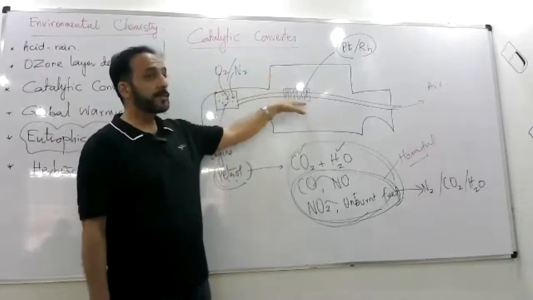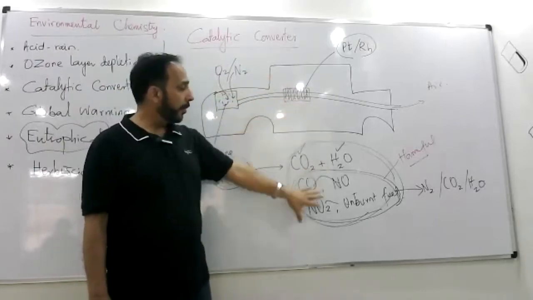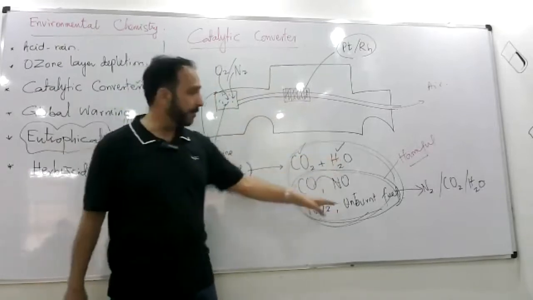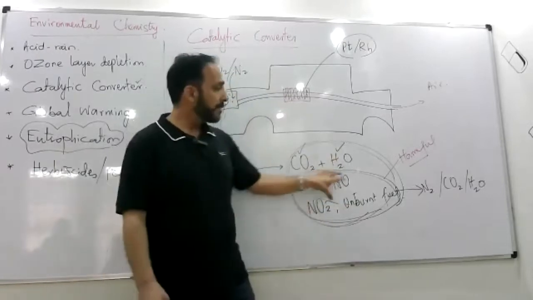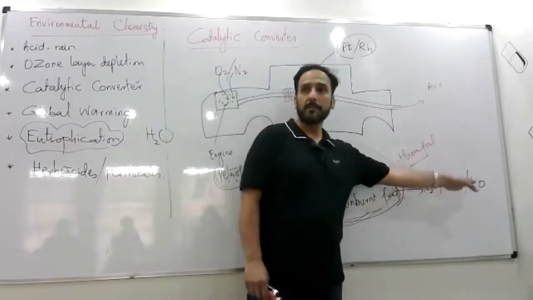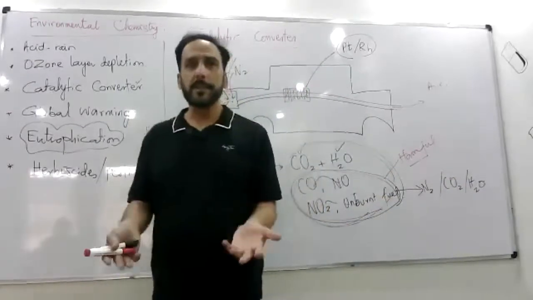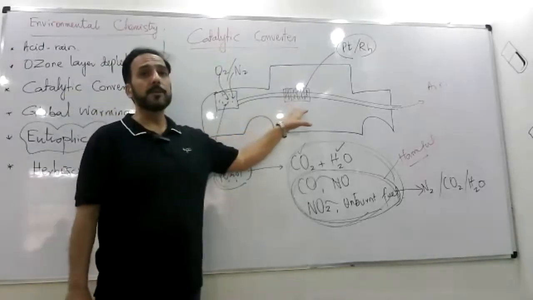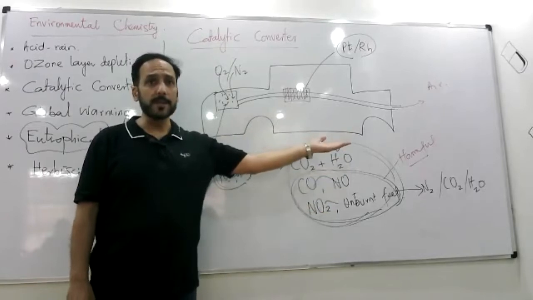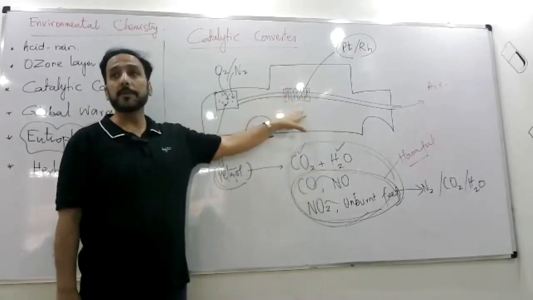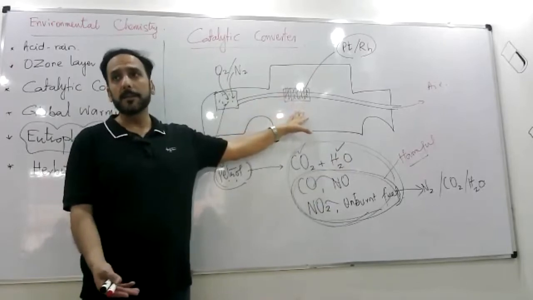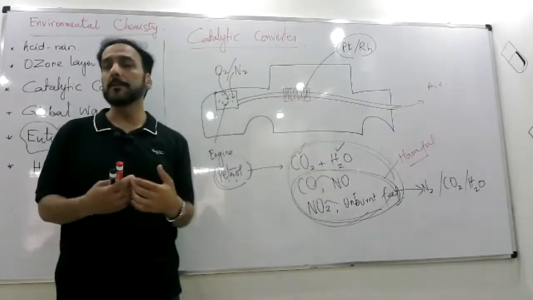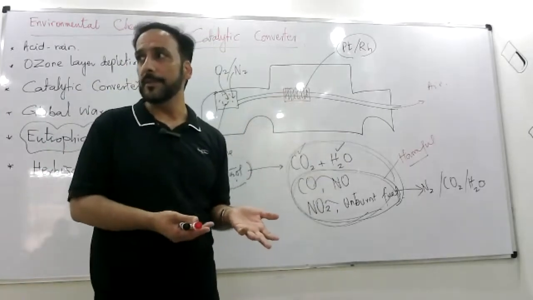So when these fumes pass through these plates or catalytic converter, all these, other than CO2 and water, react with each other. Unburned petrol reacts further, and eventually they get converted into nitrogen, carbon dioxide, and water. And carbon dioxide and water will always be there. ठीक है, वो आप नहीं remove कर सकते. They will always be there. So the job of catalytic converter is to convert harmful oxides into less harmful oxides. And if the catalytic converters are not there, like in the old cars, okay, we don't have catalytic converters placed. So older the car, greater the bad effects to the environment of that car, obviously.